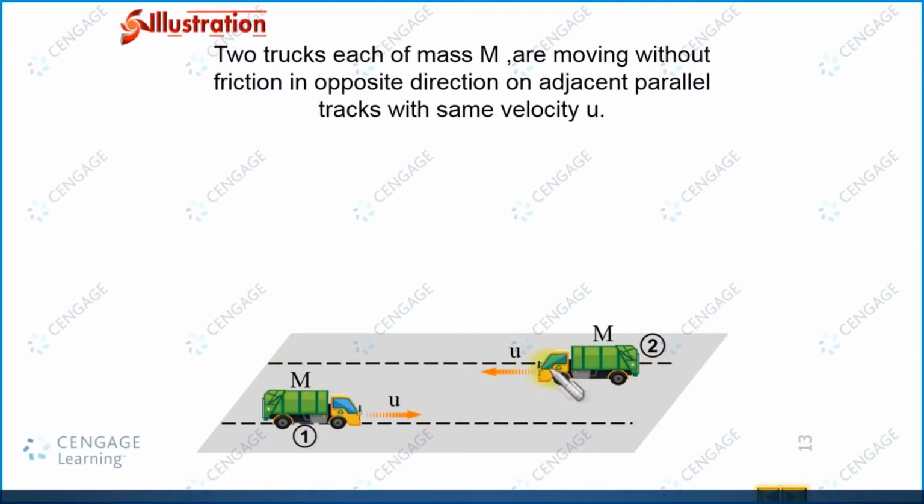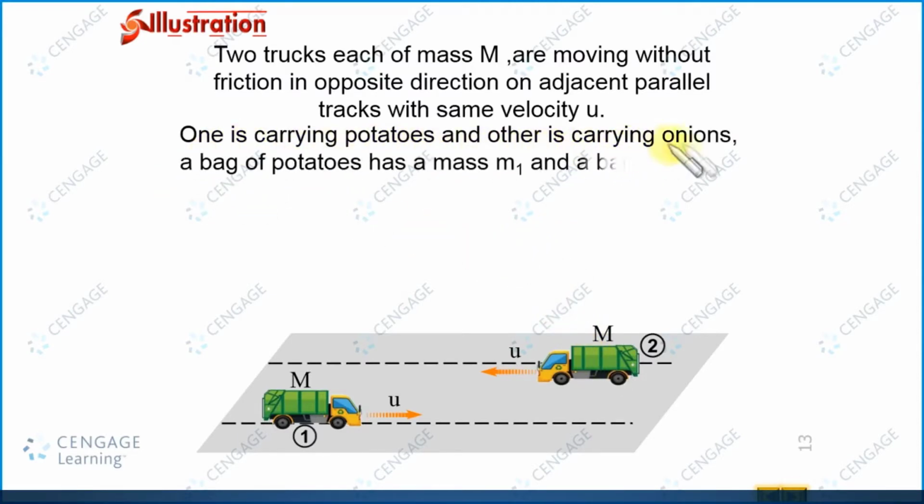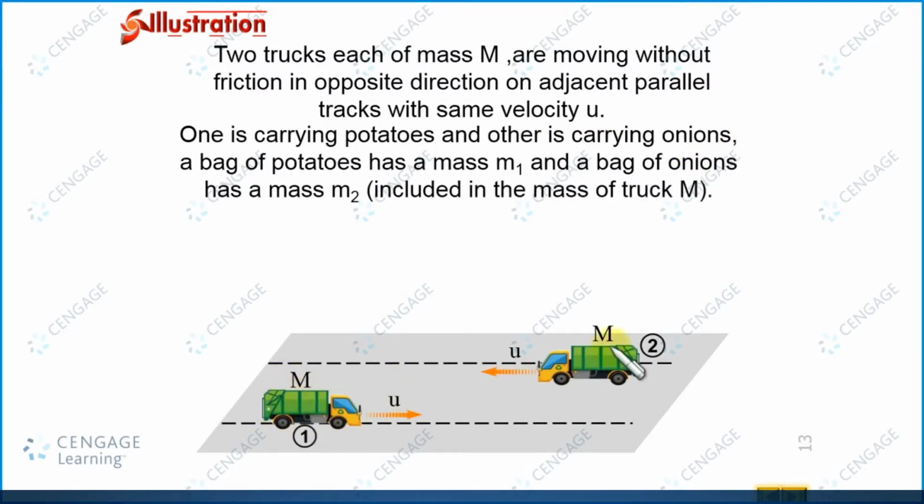Track number 2 is also moving on the parallel track with the same speed u, and it also has mass capital M. One is carrying potato and the other is carrying onion. A bag of the potato has mass m1 and a bag of the onion has mass m2, included in the masses of the tracks capital M. That means m1 or m2 are both included in capital M.